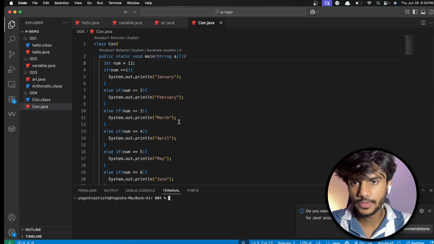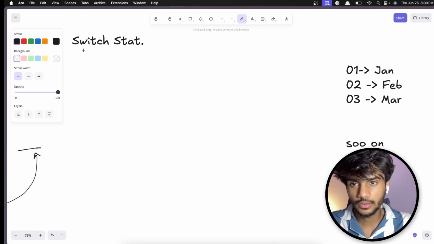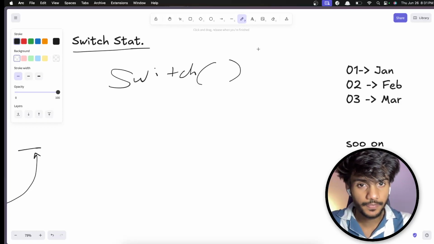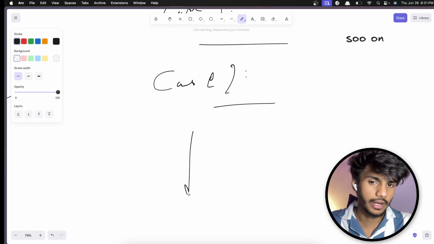And yeah, there is a way. There is something known as a switch statement. What's a switch statement? There's going to be a switch statement. It's going to take a variable here, and it will start like we do if. Here we do case, and then we pass on that case. Maybe I am taking num here. If I pass 1 here, then execute this statement. Otherwise, if case is 2, then execute this statement, and that's how it will really work.